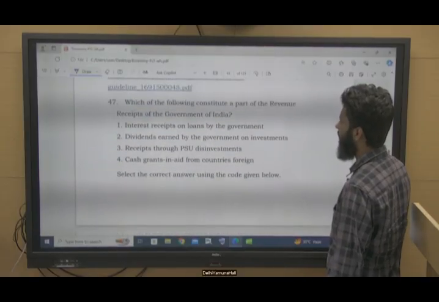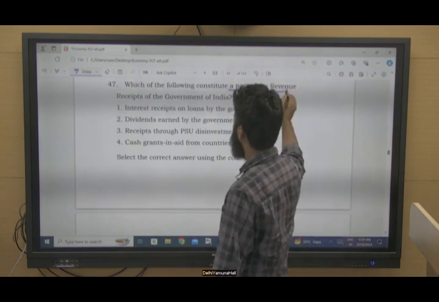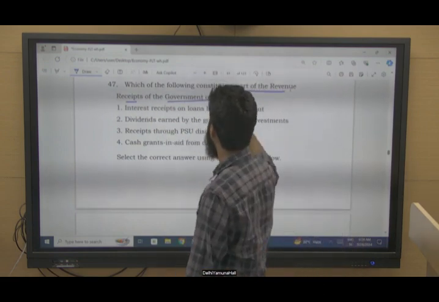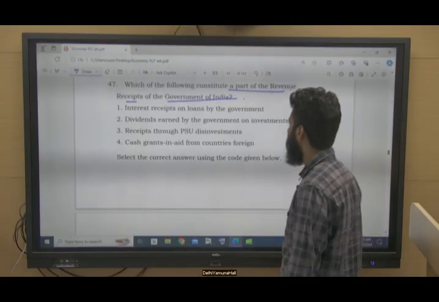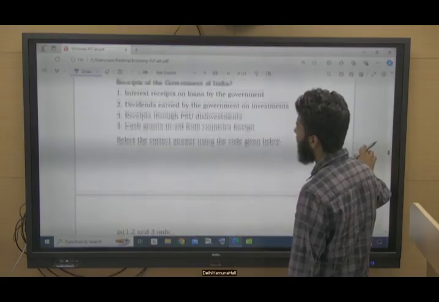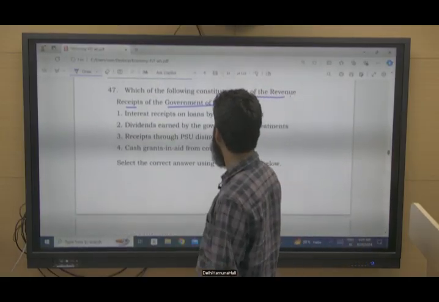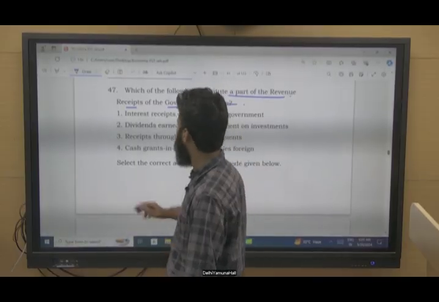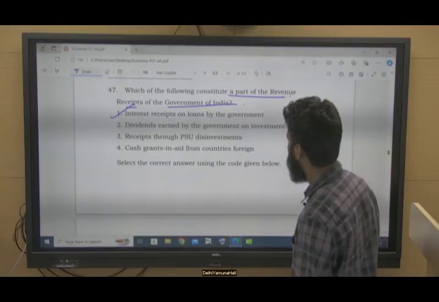Question number 47. Which of the following constitute part of the revenue receipts of the government of India? Earlier we saw the question on capital receipts, now revenue receipts. Interest receipts on loans given by the government, yes, non-tax revenue.